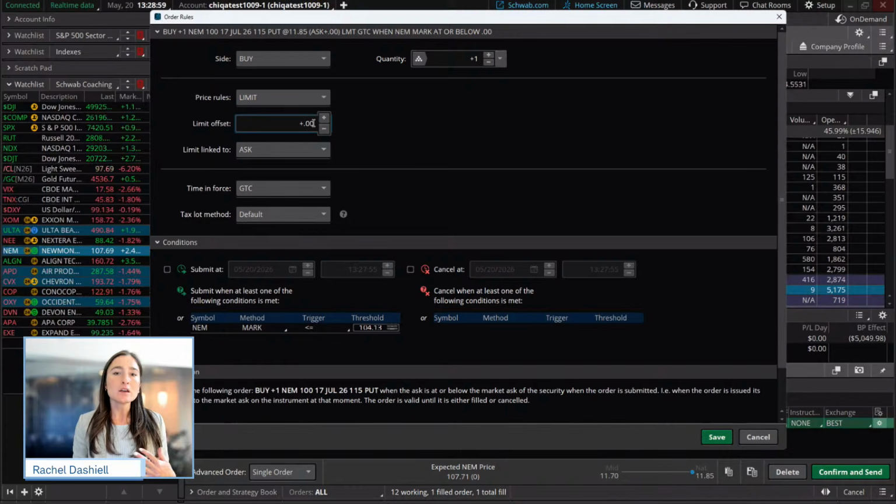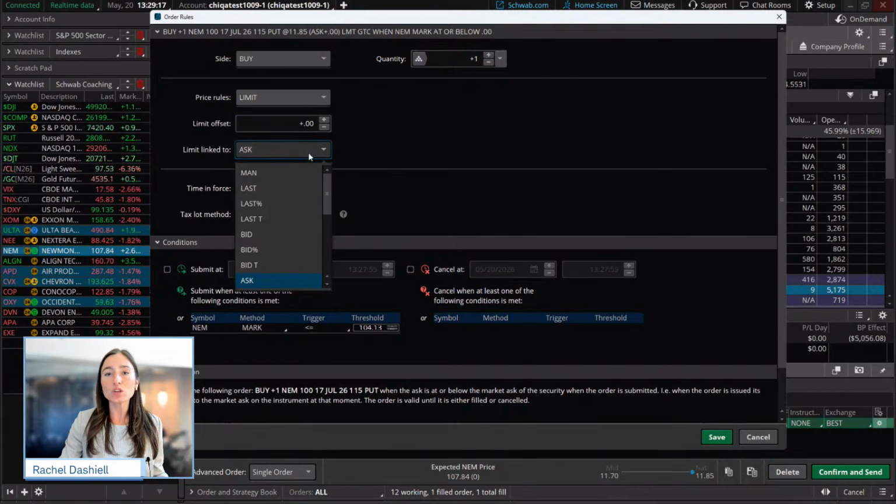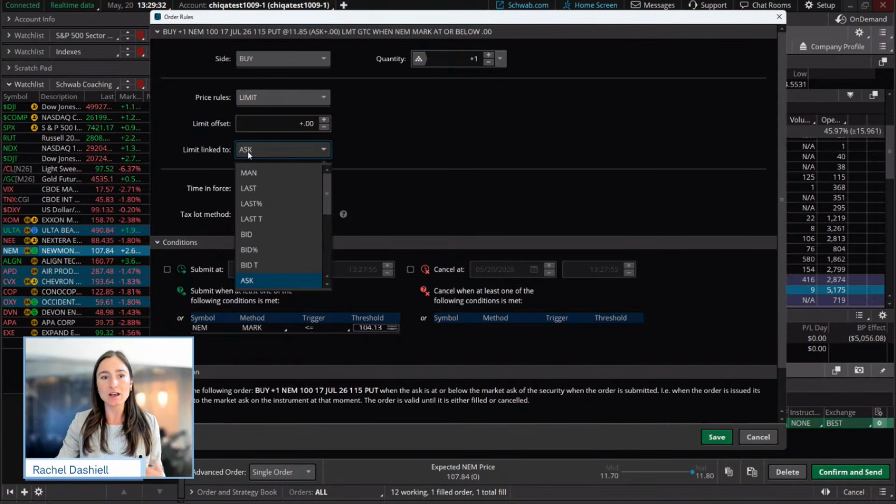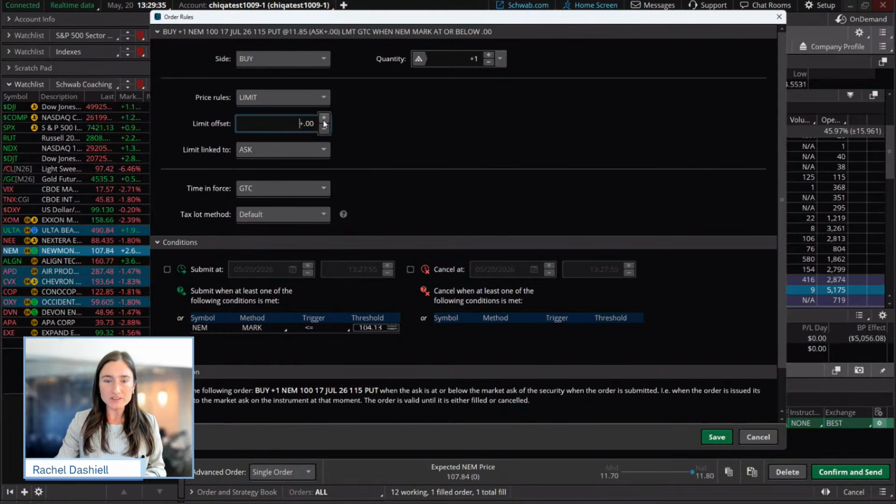Now, if you want to say, I want to come in with a limit order 5 cents below the price, or 1 cent above the price to ensure I get a fill, or right now this would be sending a marketable-upon-entry limit order at the current limit price. You can use these offsets for a number of different things. That's the beauty of these offsets within Thinkorswim: when you don't know what the price of the option is going to be, but you still want control over the price, the limit offset really gives you that opportunity. So that's what we did there. We just linked that limit to the asking price, with no offset.